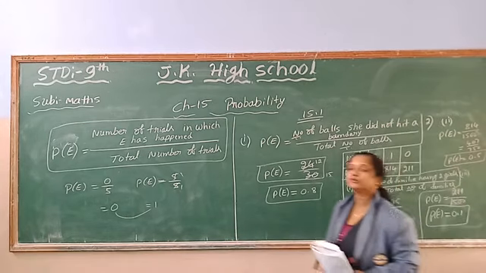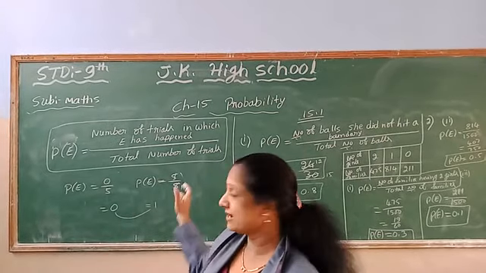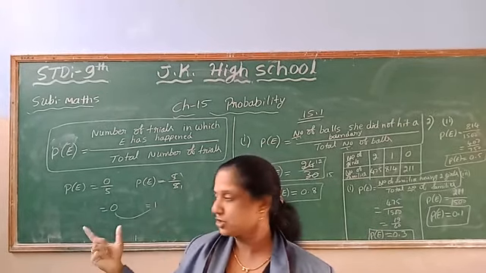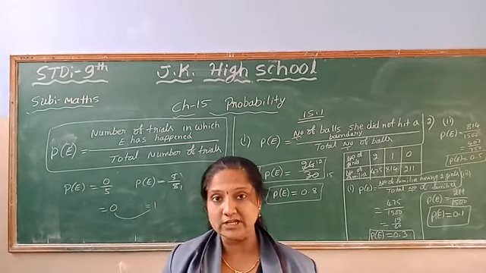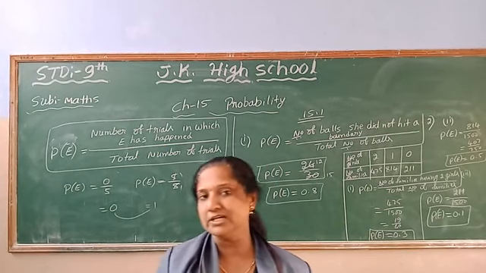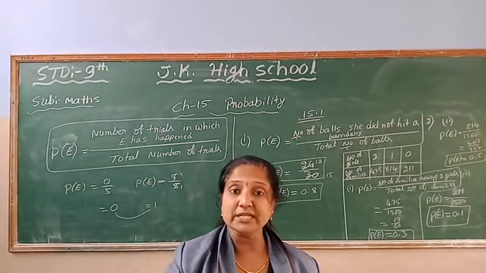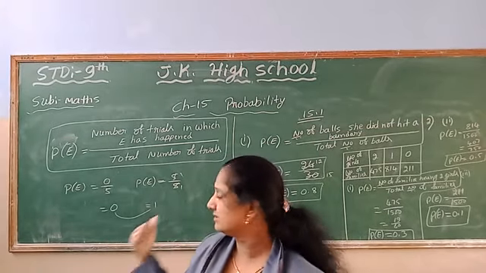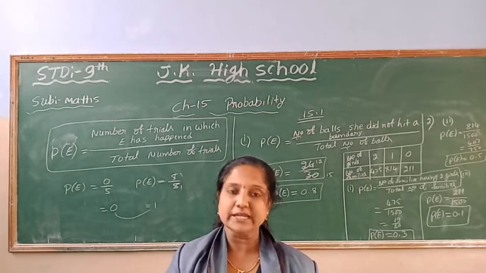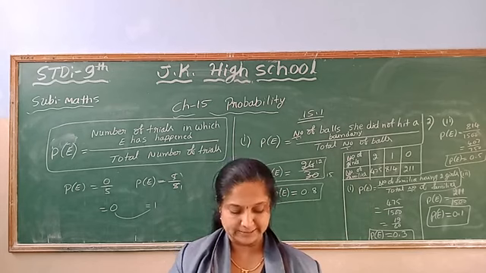In this manner you have to find the probability, children. You have to remember the formula: the number of trials in which the event E has happened, divided by the total number of trials, that is, how many times you tried to get that event. This is the formula to find the probability of any event, children.